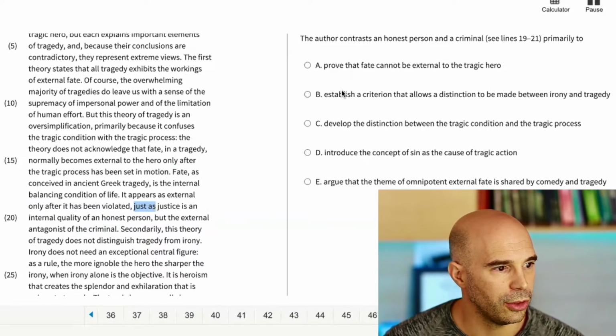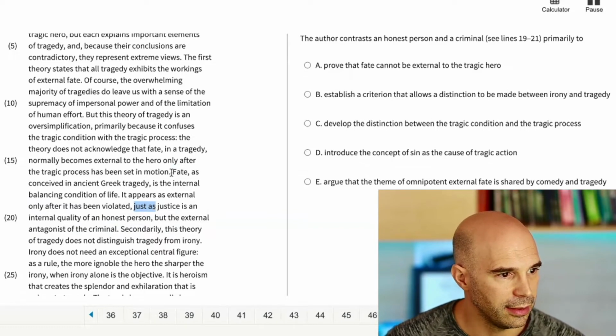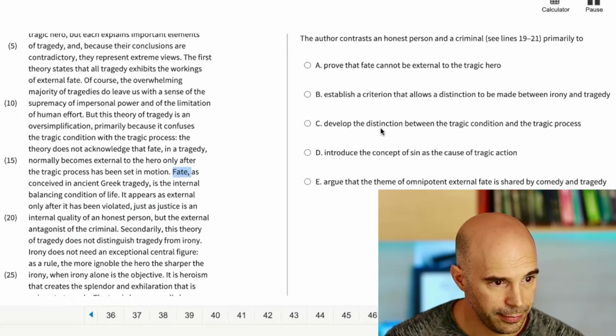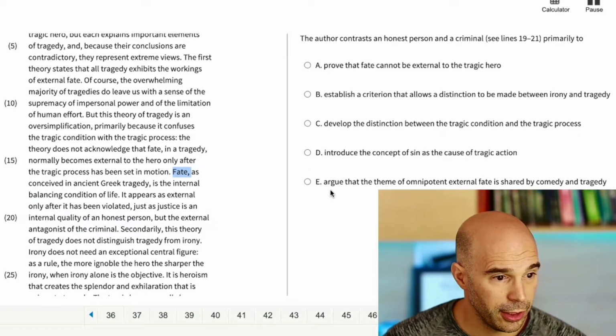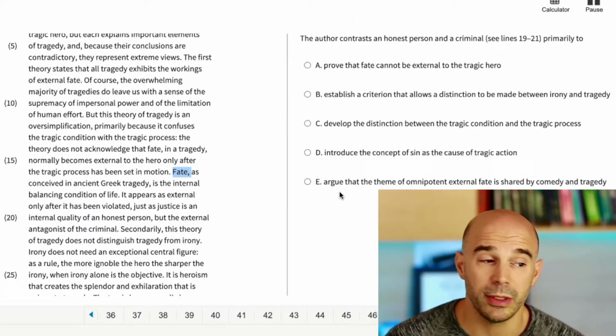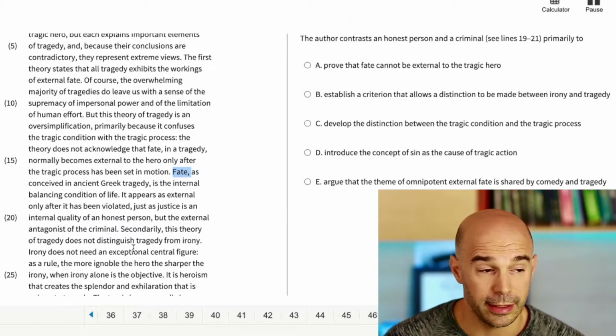It was to draw an analogy, right, to help us understand what he said about fate. Is it to develop the distinction between the tragic condition and the... I don't believe so. To argue that the theme of omnipotent external fate is shared by comedy and tragedy. No. So I don't like any of these answer choices, which means what? I didn't read enough of the details to answer this.